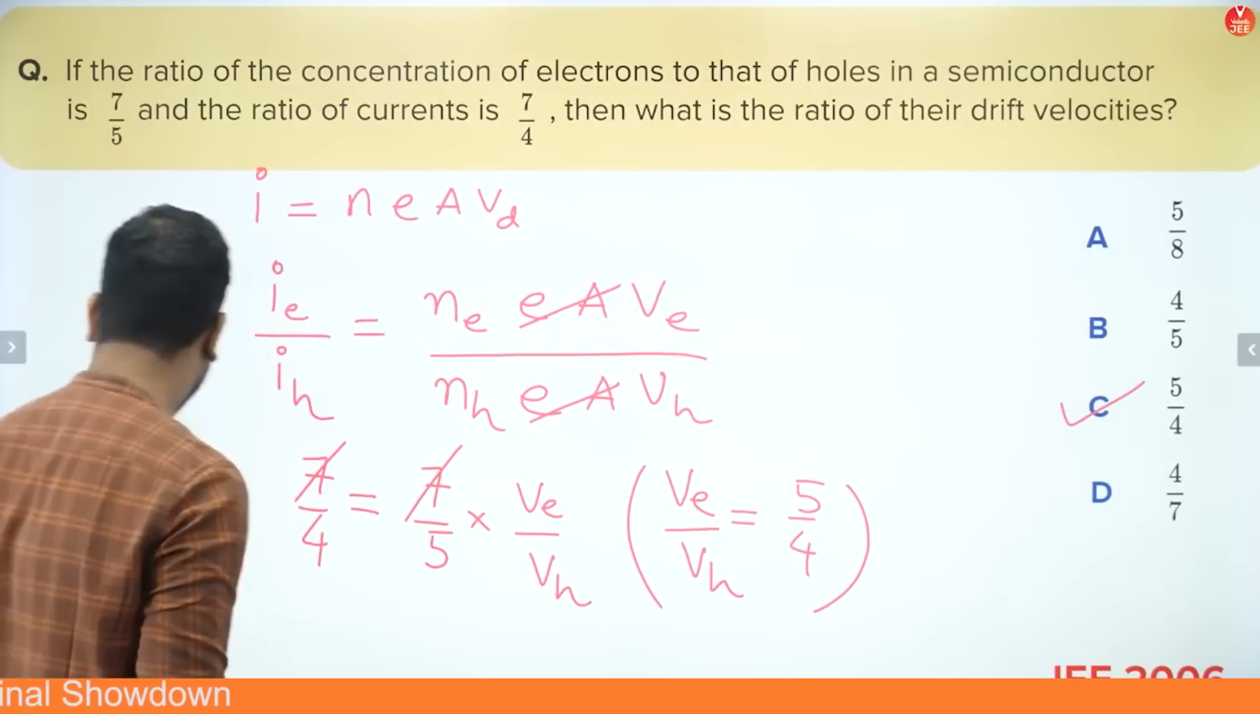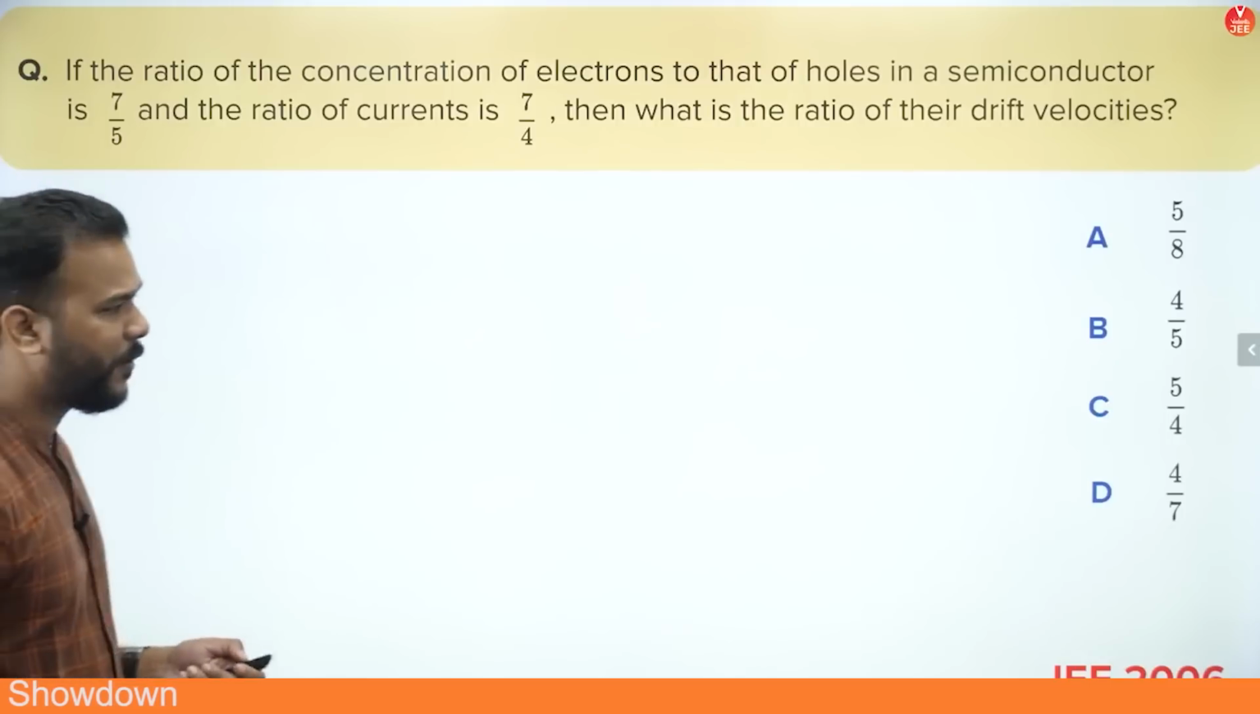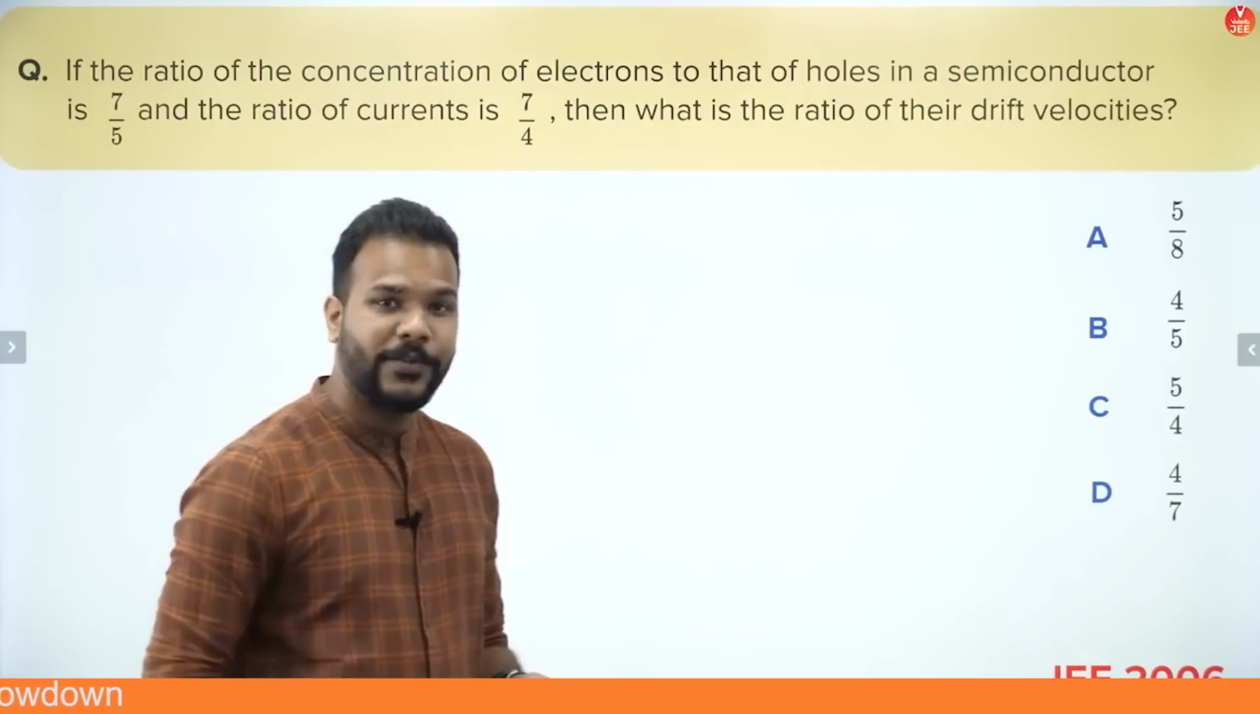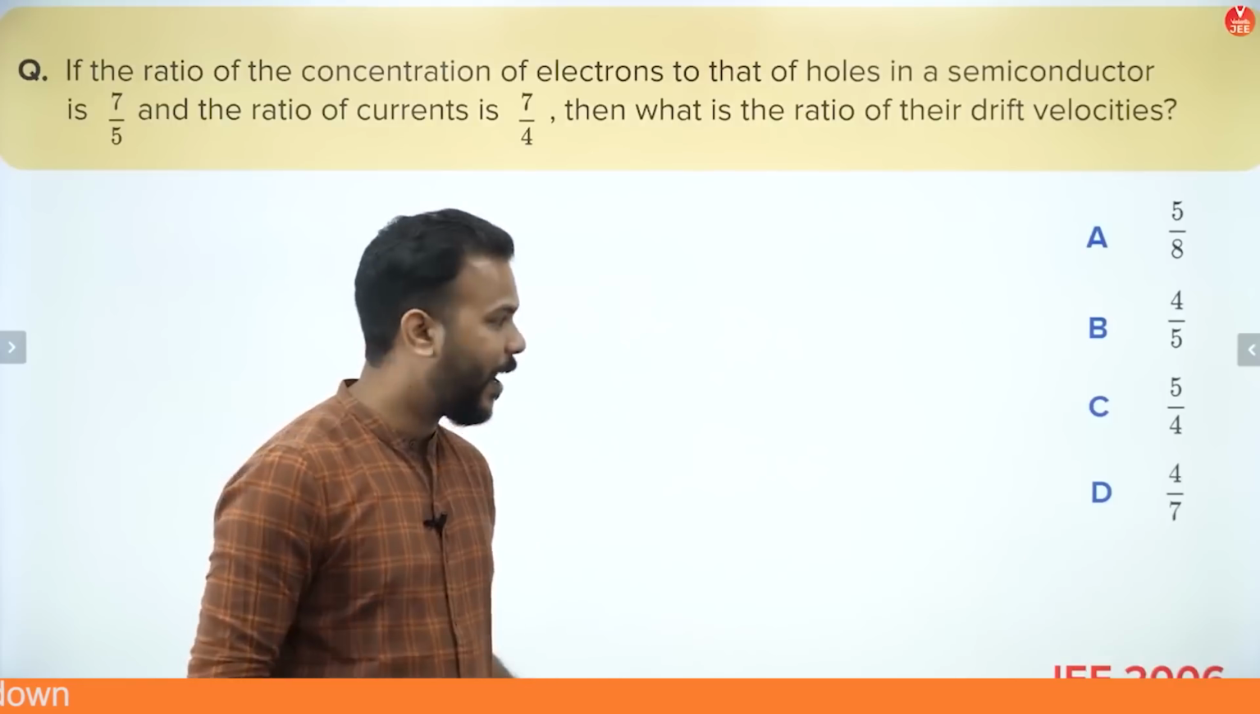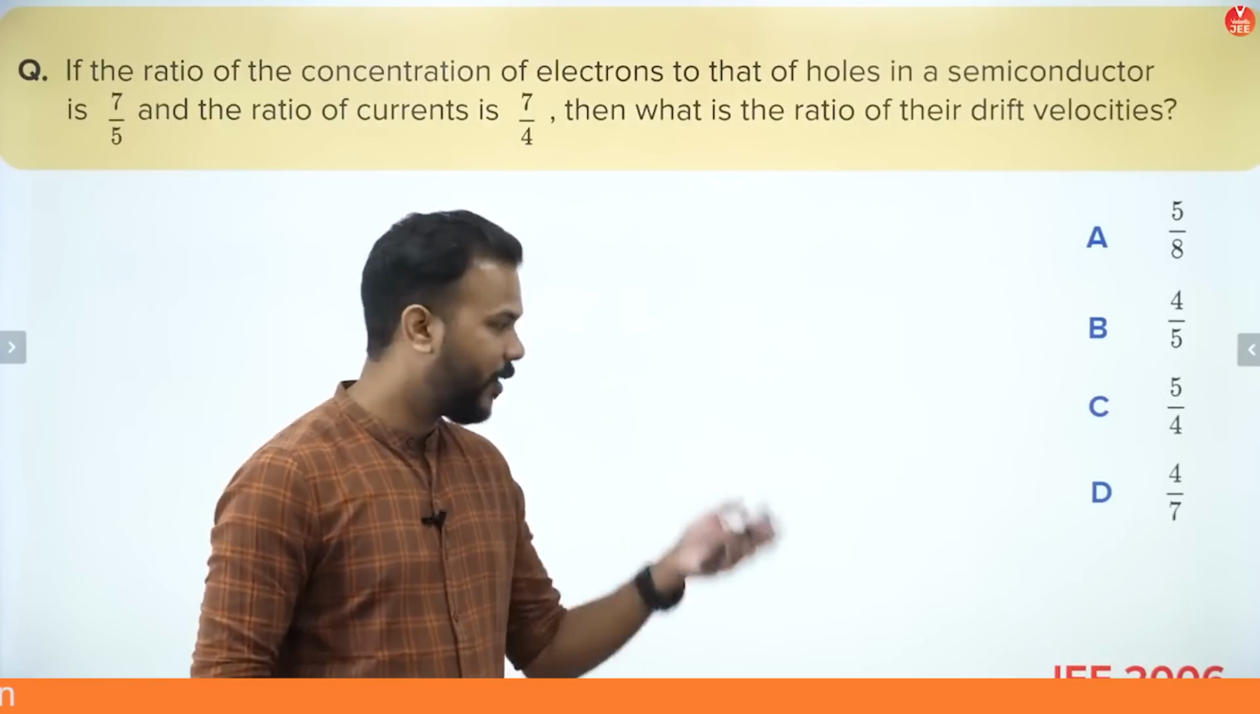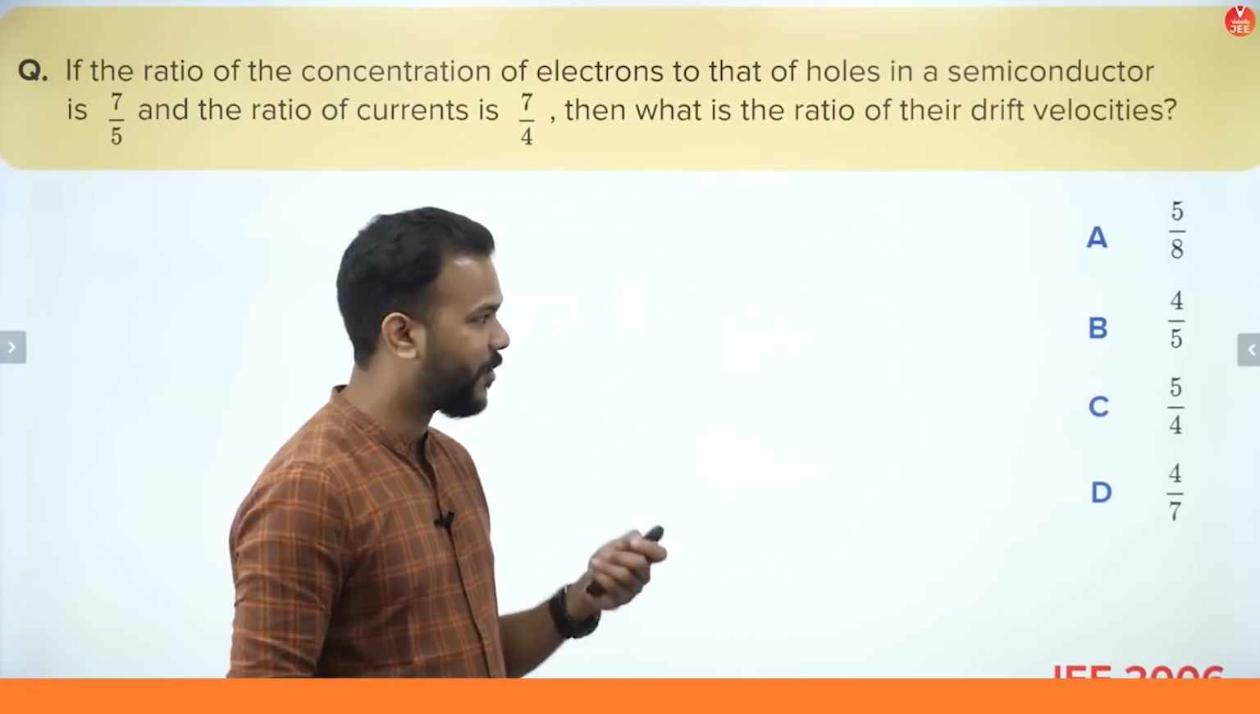Yes, it sometimes gets difficult to believe that these are the questions which have come in the JEE examination, but yes, they are, and not just one or two. Just see how many easy questions we are going to solve today.